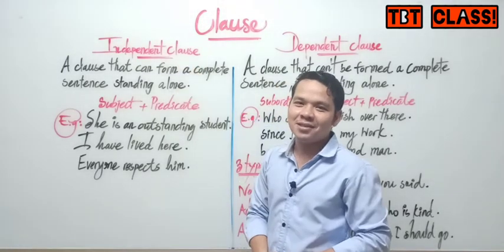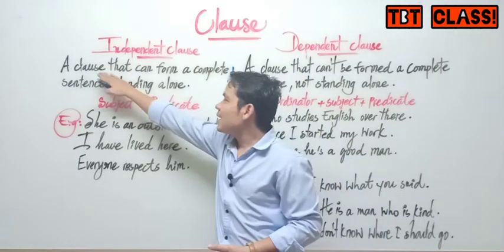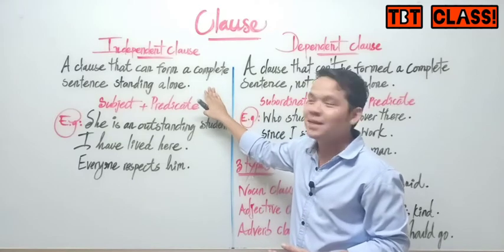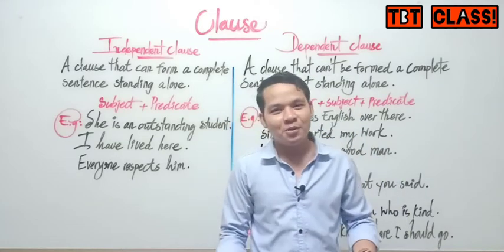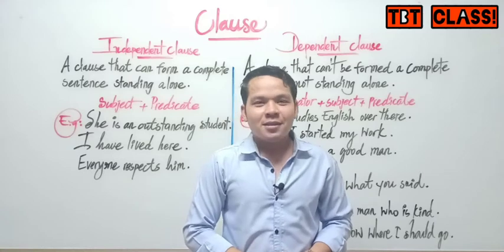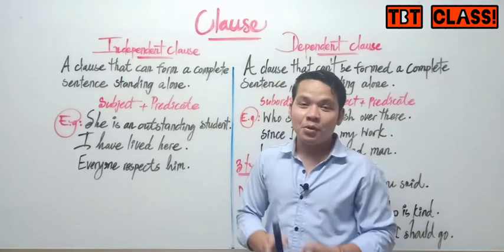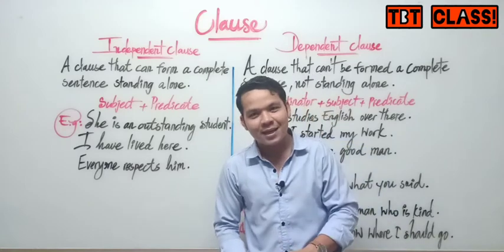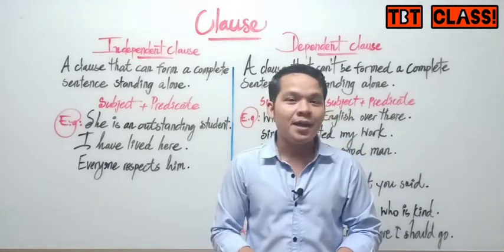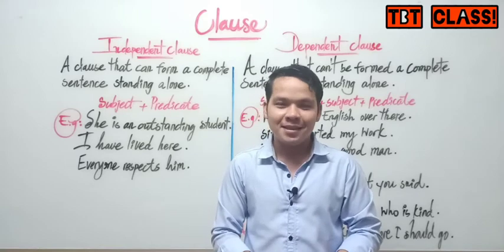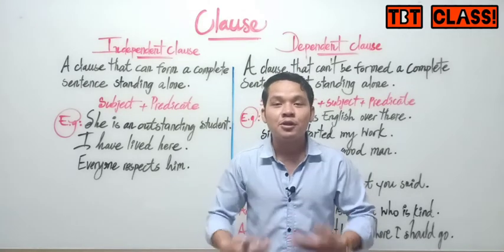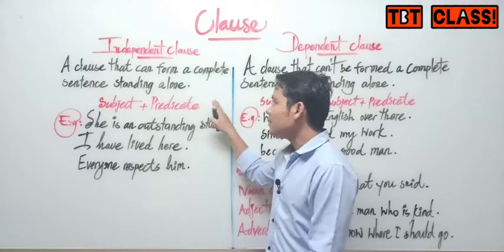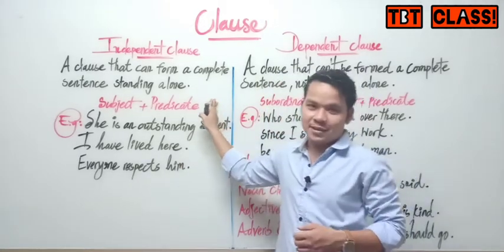It is independent clause because it is a clause that can form a complete sentence, standing alone. Independent clause is the type of sentence or clause that can stand alone. There is no need for another sentence to support it, meaning that we get enough idea to understand it. It is a sentence that gives us enough idea.